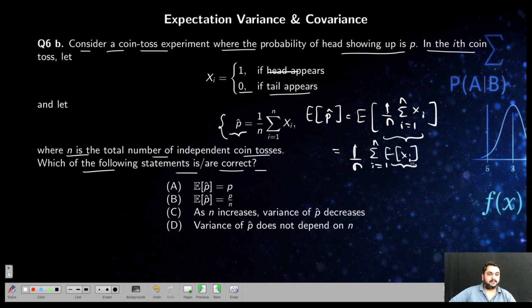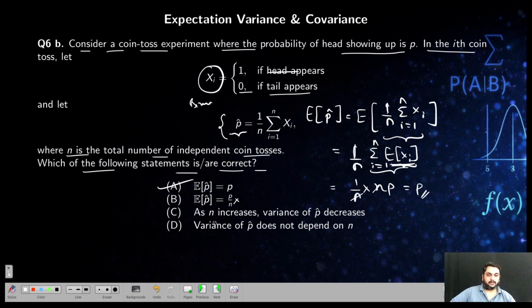What is this E of xi? Expectation of this random variable xi. This random variable xi follows what? Binomial distribution. We already know what is that. 1 by n into this entire thing becomes np. This is p added n times, it is np. So this is the answer.